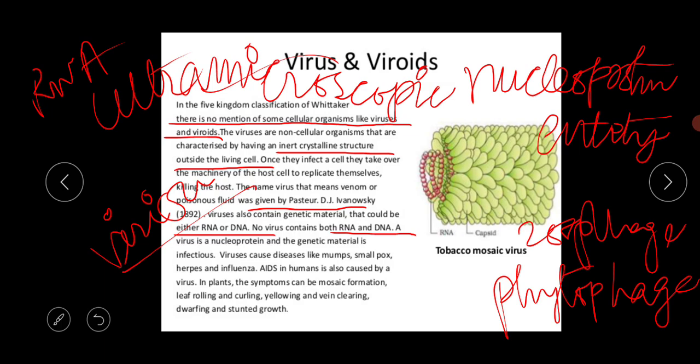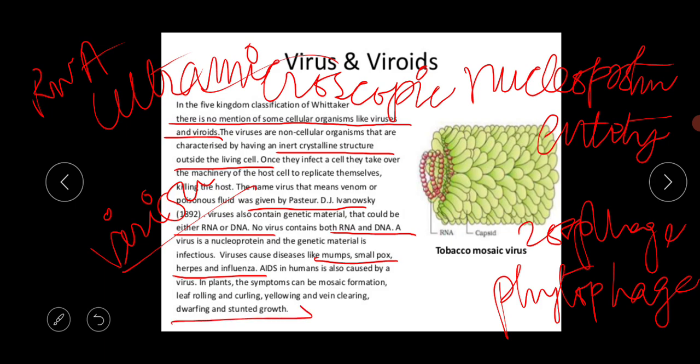A virus is a nucleoprotein and the genetic material is infectious. Viruses cause diseases like mumps, smallpox, herpes and influenza. AIDS in humans is also caused by a virus, and in plants the symptoms can be mosaic formation, leaf rolling and curling, yellowing and vein clearing, dwarfing and stunted growth.